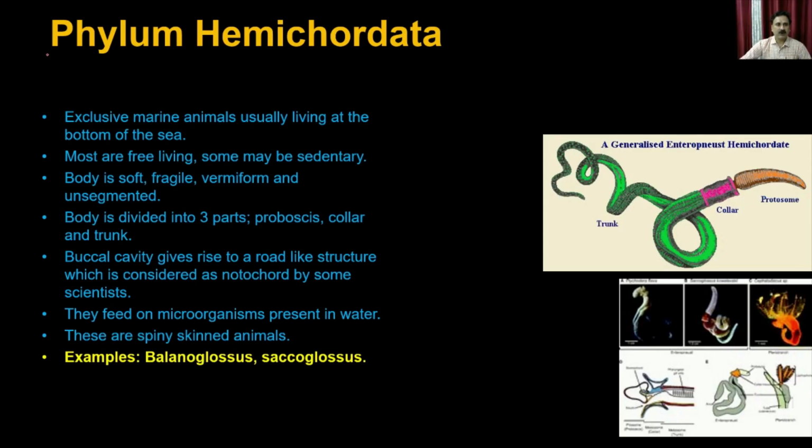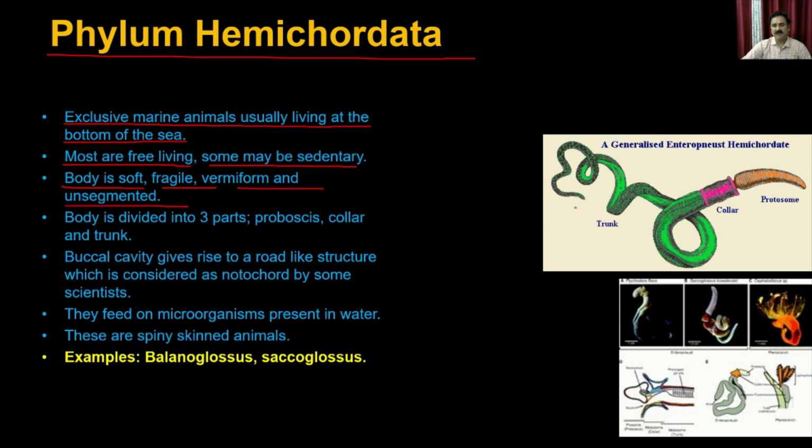So phylum Hemichordata. These are exclusively marine animals, usually living at the bottom of the sea. They are mostly free living, some may be sedentary. The body is soft, fragile, vermiform, and unsegmented. The body is divided into three parts: the proboscis, collar, and trunk. So what you see here is the body, and you see it has the proboscis, collar, and trunk.